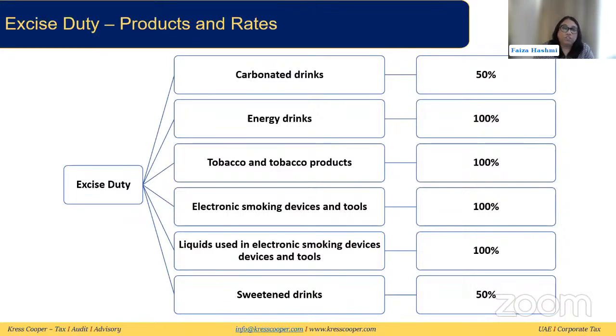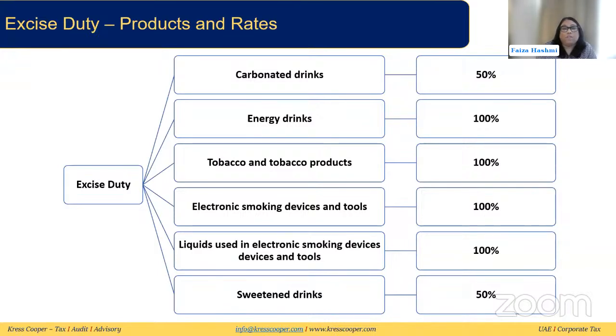So these different things you need to do to characterize those into the correct category. Now the excise tax law also says that if you still have confusion, then you need to categorize your product into the higher excise tax duty category. Meaning, if you have confusion between carbonated drink or energy drink, you need to characterize it as energy drink because it has a higher duty of 100% as opposed to 50% of carbonated drink.